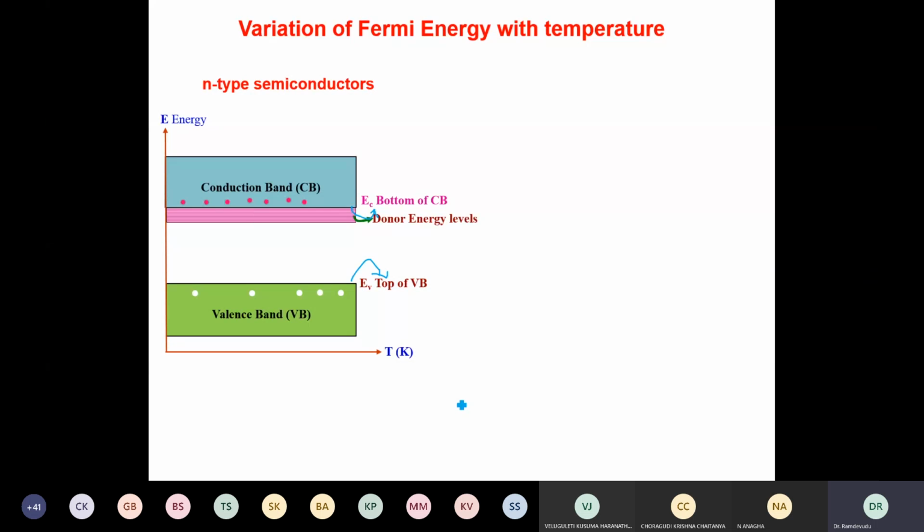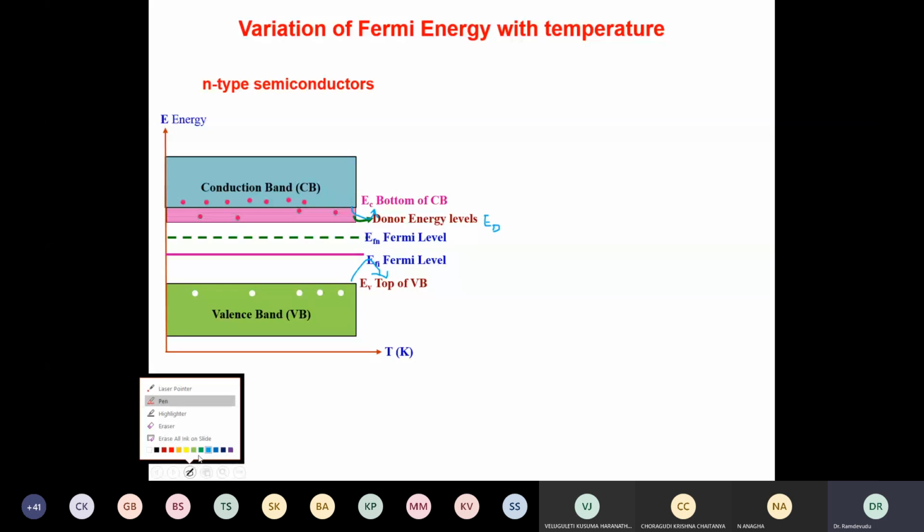Now I'll take the donor energy levels, which we generally represent by ED. The donor energy electrons will go to the conduction band. Now, this is the case of the Fermi energy level at room temperature or maybe 0 temperature. Now, as I'm increasing the temperature, I have to see how the Fermi energy level changes. The Fermi energy level which I have shown here is the intrinsic Fermi energy level EF. This is the Fermi energy level when it is an intrinsic semiconductor. This diagram we have already seen in the earlier slide.